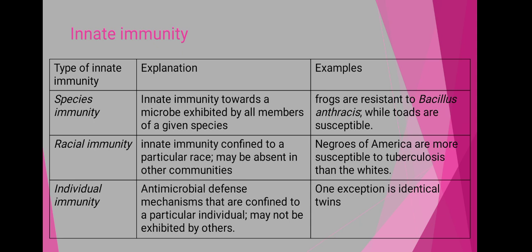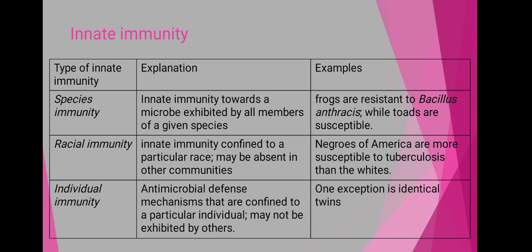Then the individual immunity. Now individual means here we are considering a single person. Within this COVID pandemic we are observing that each person responds to the COVID infection differently. Some people get more infected, and in some the symptoms do not develop much. So this difference in the immune system between individuals, what do we call it? Individual immunity.